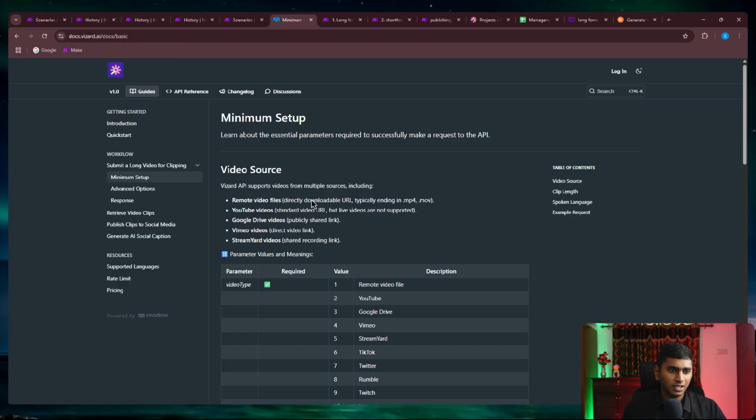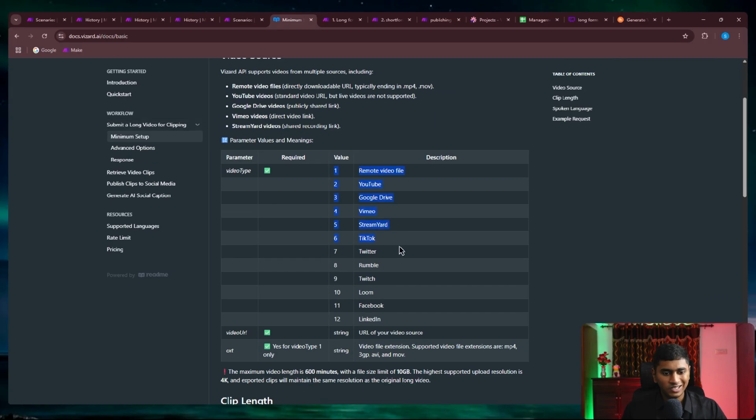So this is basically the API documentation of Vizard, and you could see that here we've used a minimum setup. You just need to go to submit long form video for clipping, right? You just need to go over there, and you could see all the video types that are supported. So you would just need to put in the valid link related to this one.